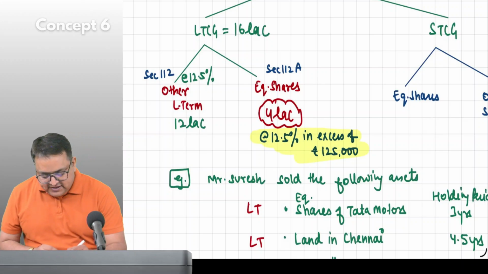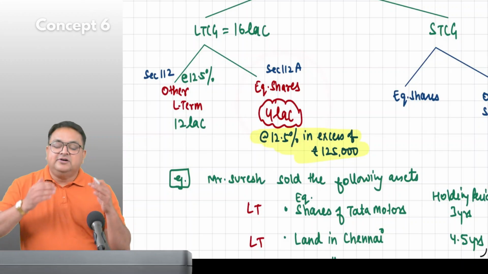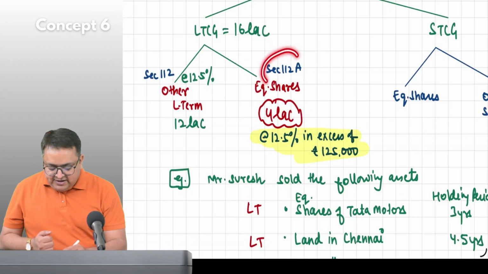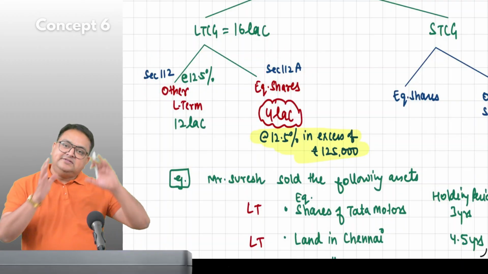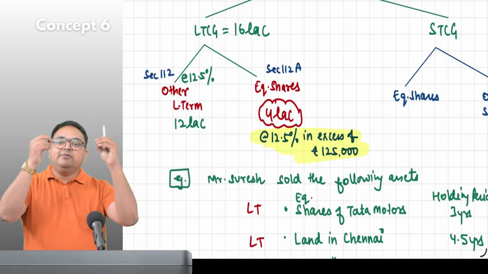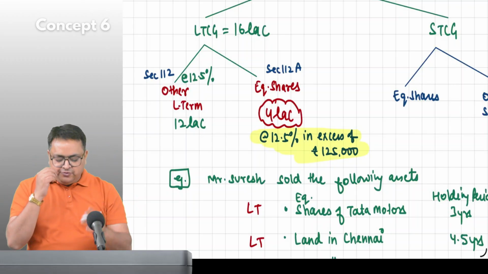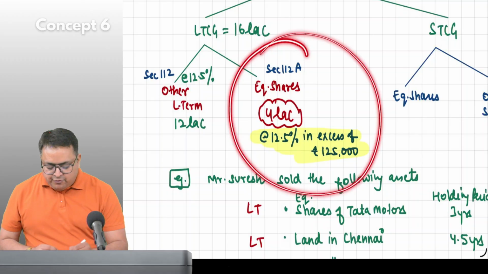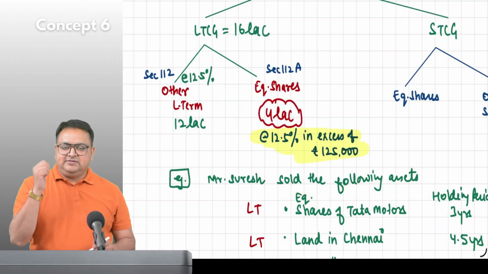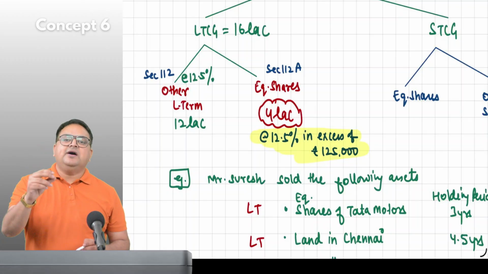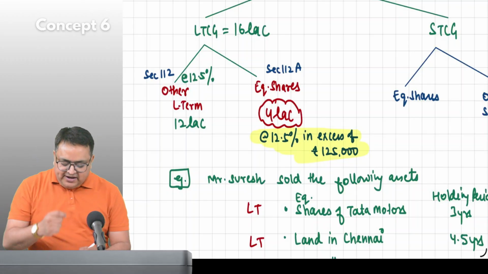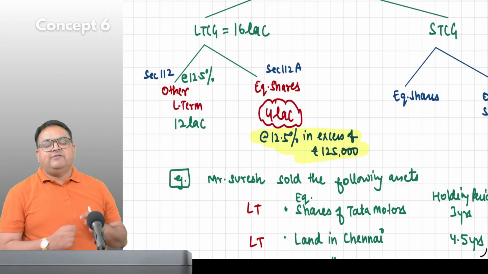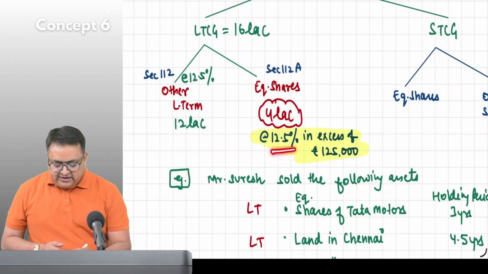That government is saying that if you invest in shares, guys, government is promoting that people should invest in shares. I will tell you about these two sections in detail in the chapter of capital gain. As of now, I am giving you an overview. Government is promoting that please invest in equity shares. And if you earn the initial 1,25,000, you don't have to pay tax. If you earn more than 1,25,000, then you have to pay tax at a rate of 12.5%.